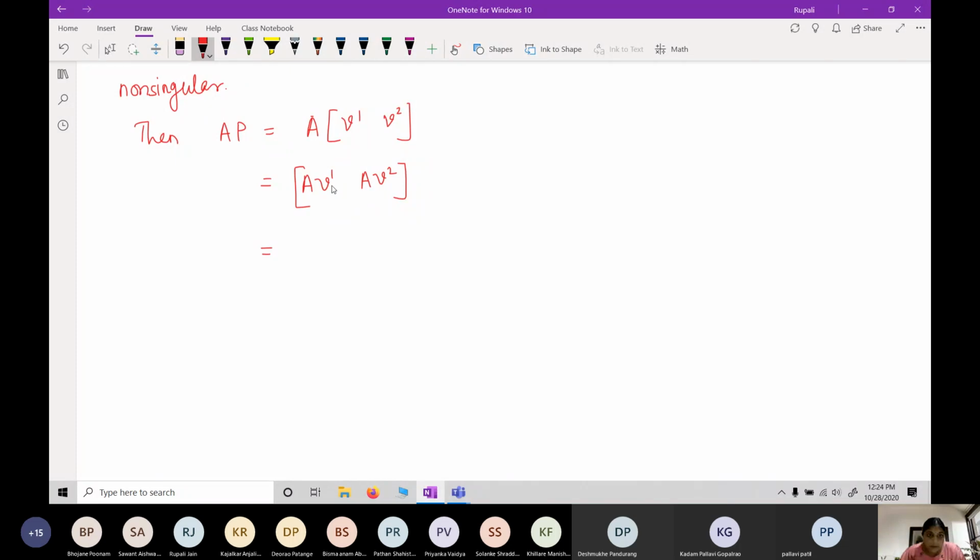Since v1 is an eigenvector, A v1 is nothing but lambda 1 v1, because v1 is the eigenvector corresponding to lambda 1, and v2 is the eigenvector corresponding to lambda 2, so A v2 is lambda 2 v2.